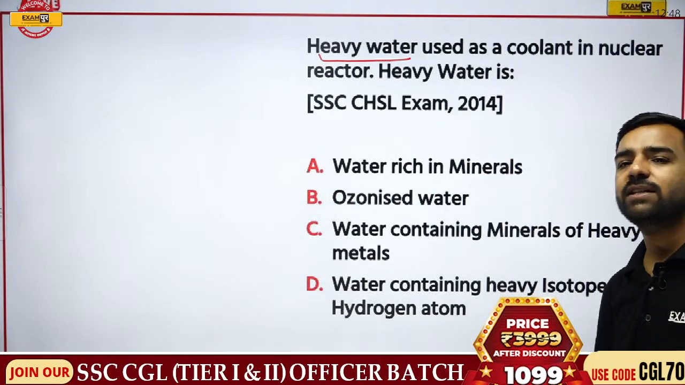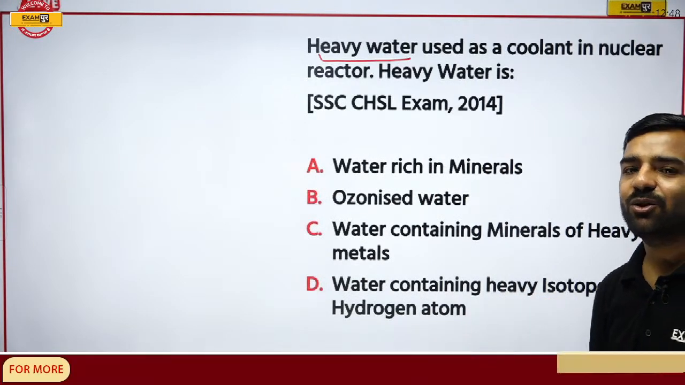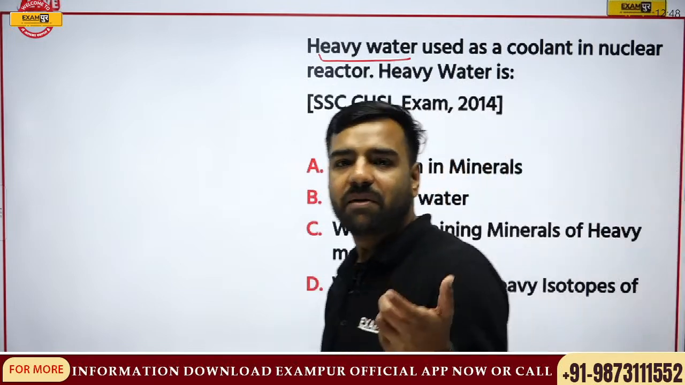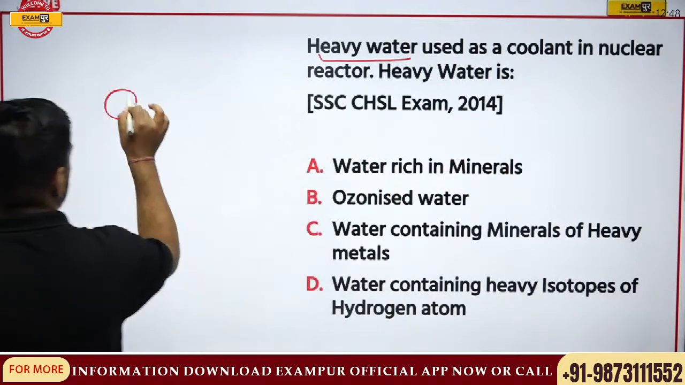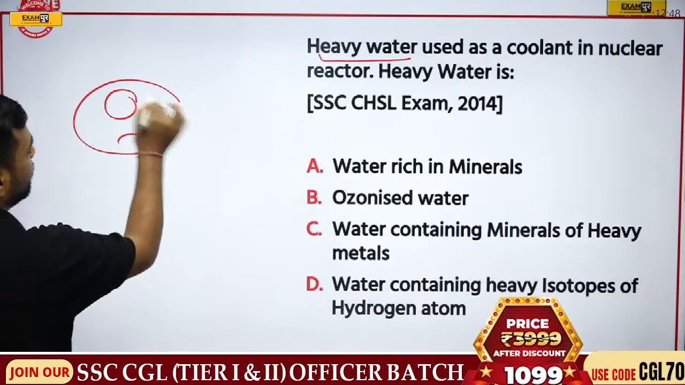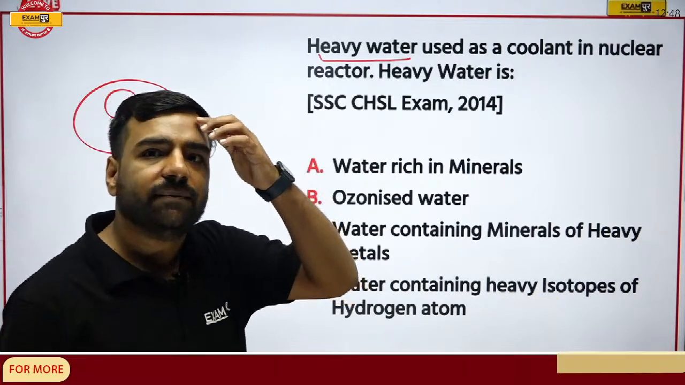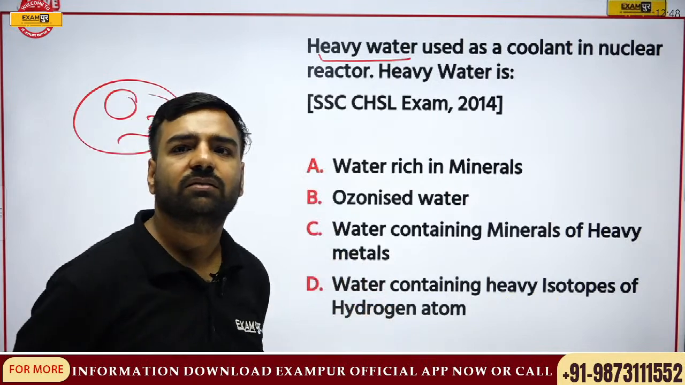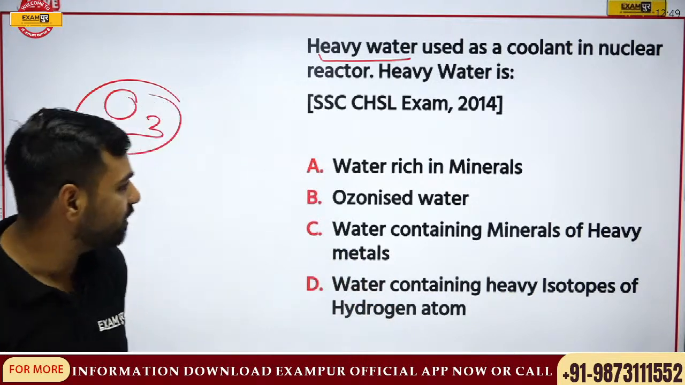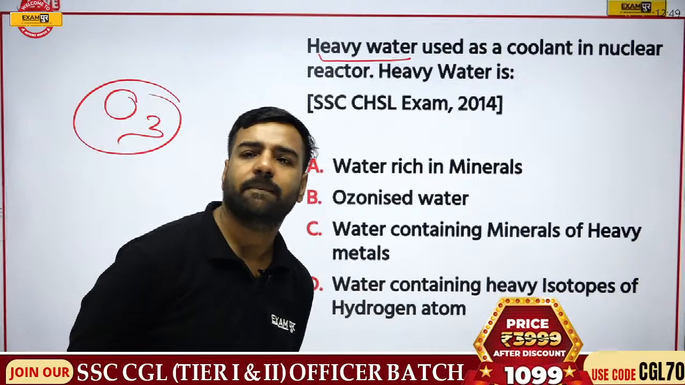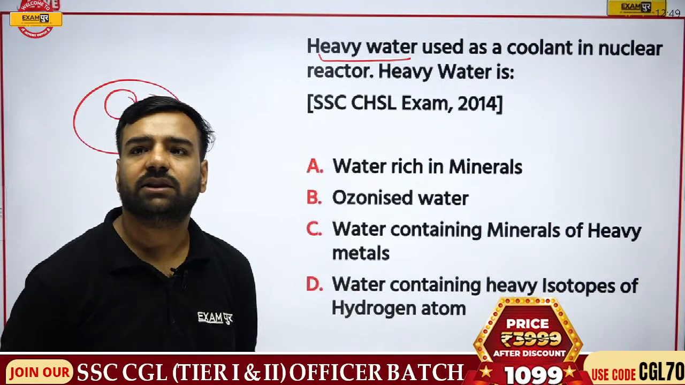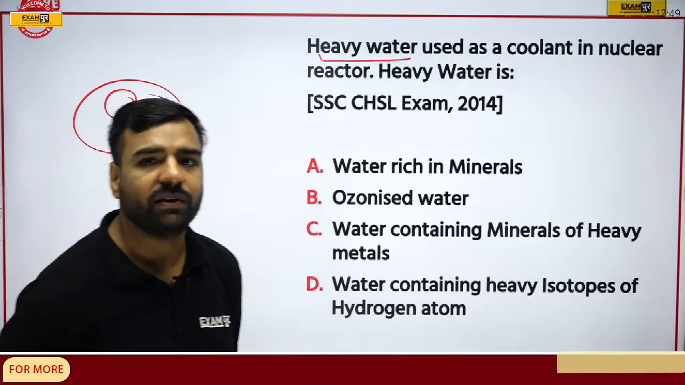Is it ozonized water? If I talk about ozonized water, we remember about ozone, right? What's ozone? Ozone is O3. We all know that. But answer please. So Jagdishan is with C. That is, it is water which is containing the minerals of heavy metals. Okay. Madhana, Chinmay, R, need answer from everyone.